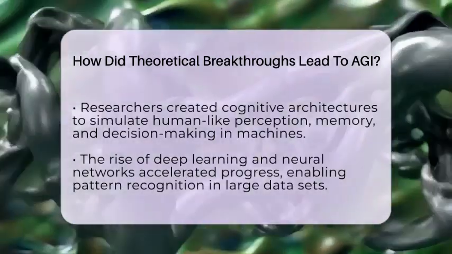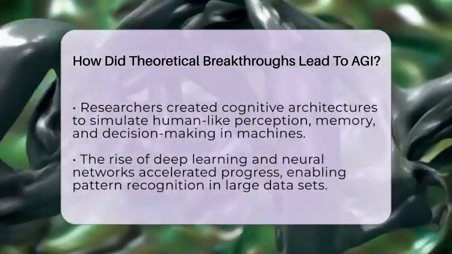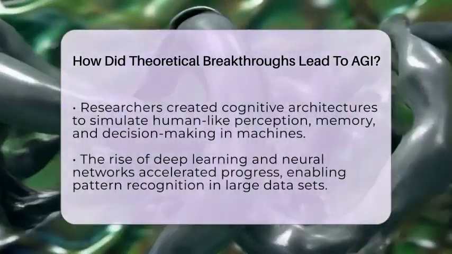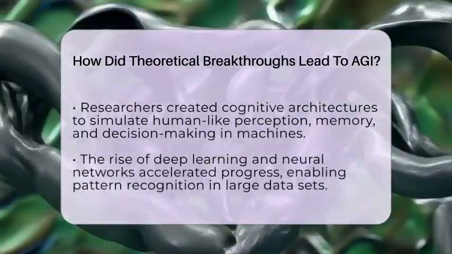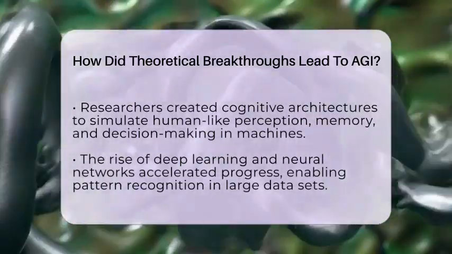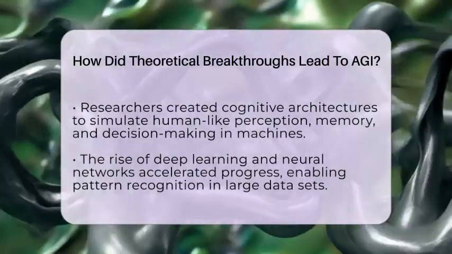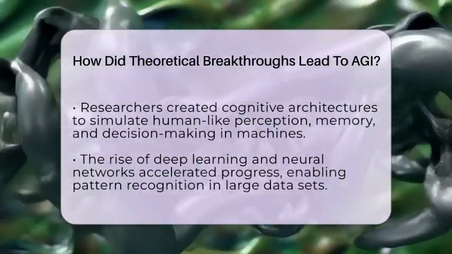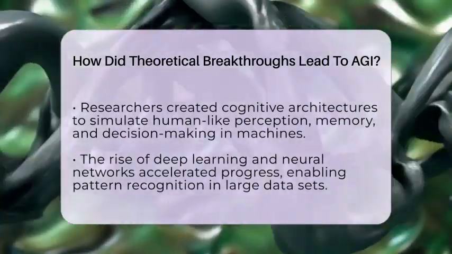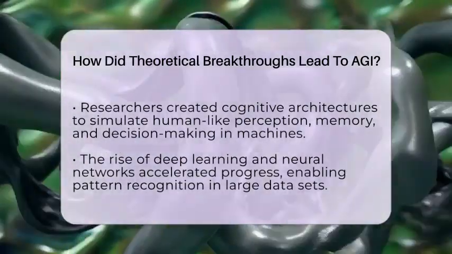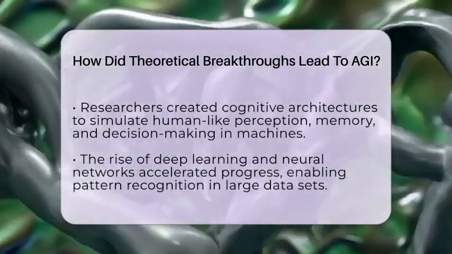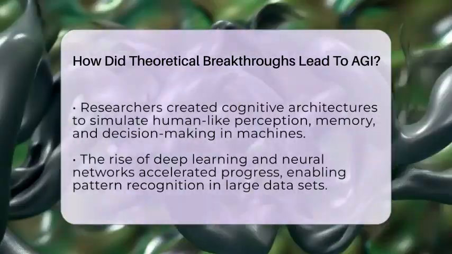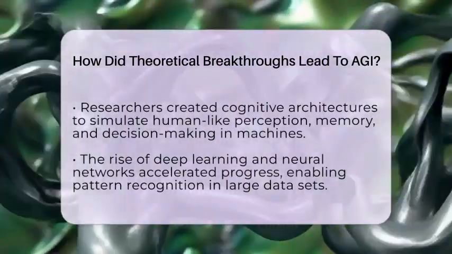Later, researchers created cognitive architectures, models that try to mimic how the human mind works, including perception, memory, and decision-making. These models brought us closer to machines that could think more broadly, not just perform narrow tasks. The rise of machine learning, especially deep learning, sped things up even more. Deep learning uses neural networks that can recognize patterns in huge amounts of data.